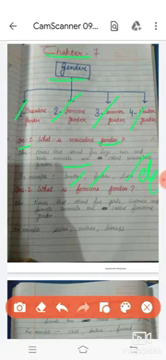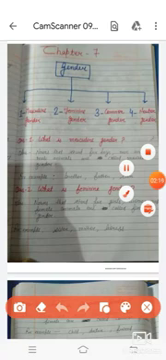Next is, what is feminine gender? Nouns that stand for girls, women and female animals are called feminine gender. For example, sister, mother, lioness.